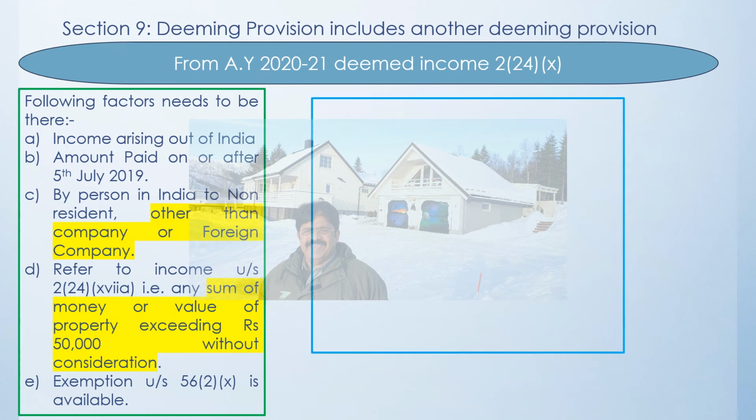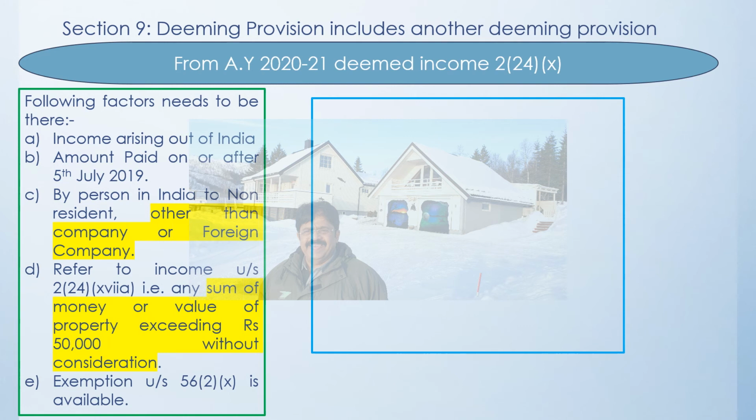So in this particular scenario, what was happening, certain gifts were given by the Indian people to the foreign people or the foreign relatives or the foreign friends, and it was not liable to tax in absence of this deeming provision.